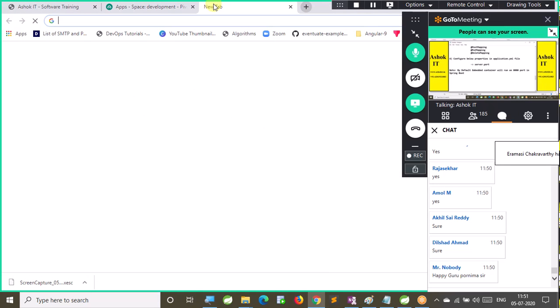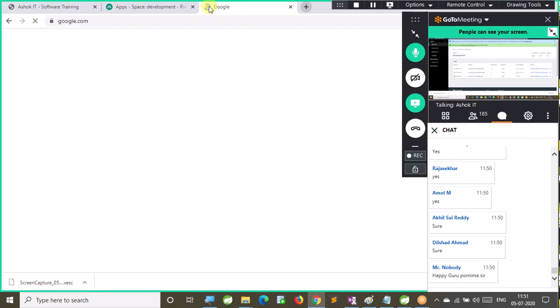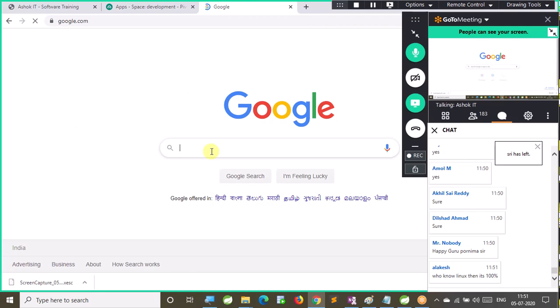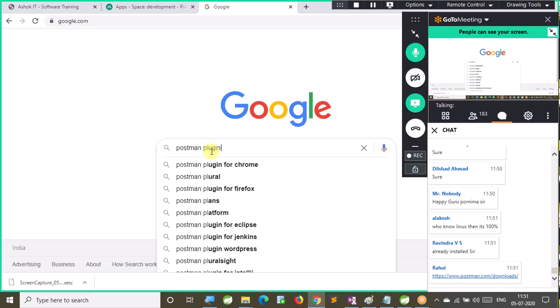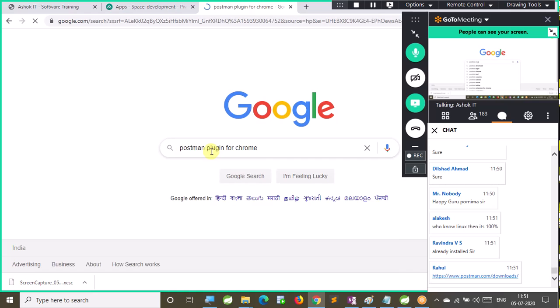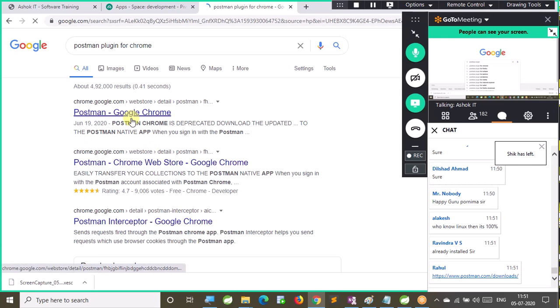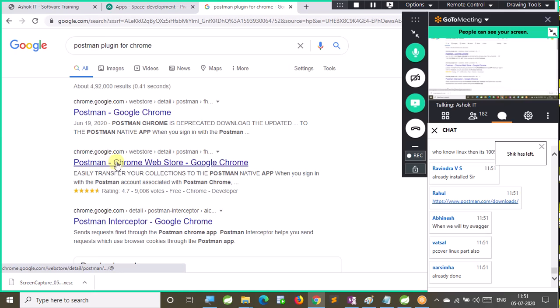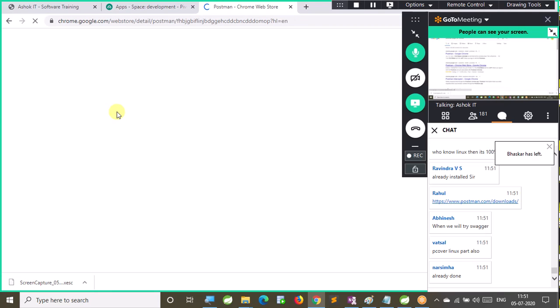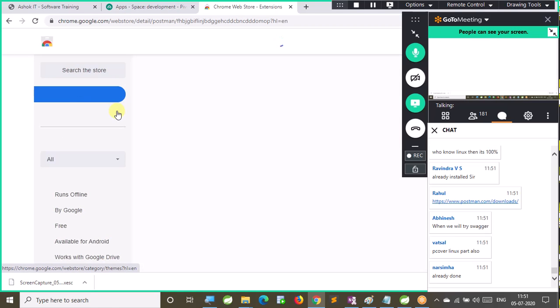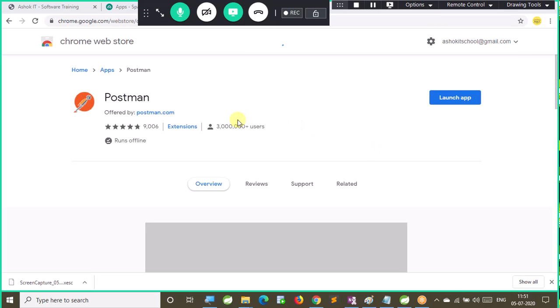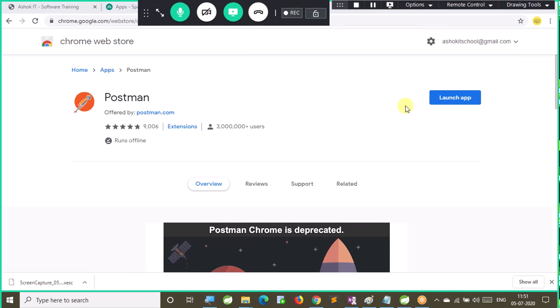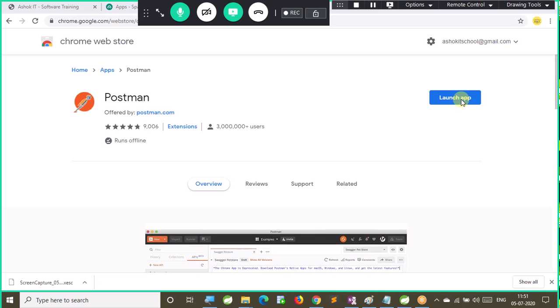So go to Google and type Postman plugin for Chrome. The first link you are getting is Postman Chrome Web Store, Postman Google Chrome. When you go for Postman, as I already installed, it is giving me an option called launch application.